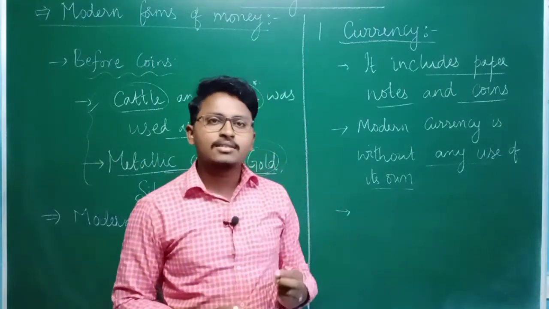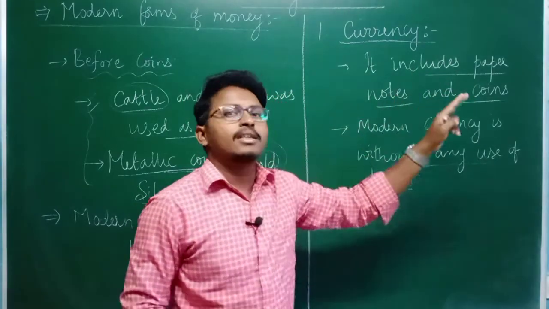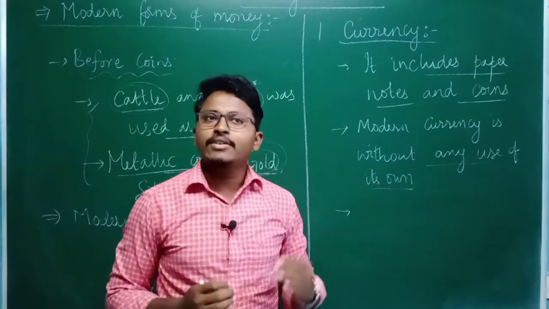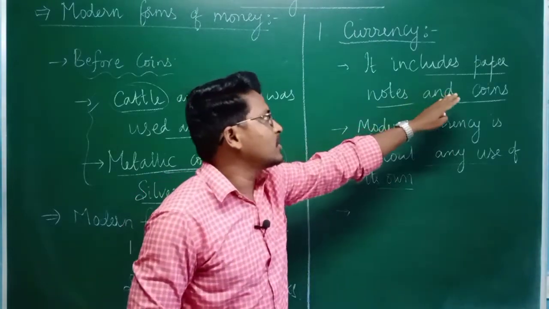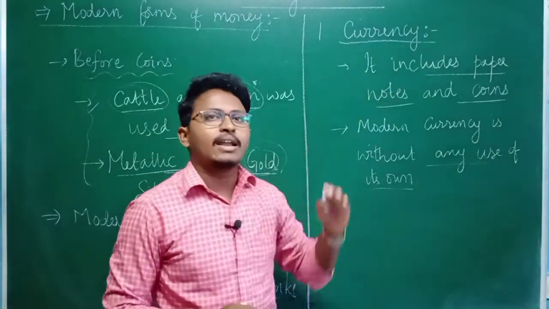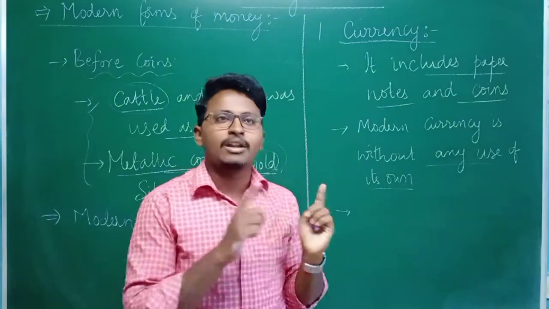But nowadays, in the present situation, paper notes and coins are just used as a medium of exchange. We don't have any other use for paper notes as well as coins. But still, these two things are accepted as a medium of exchange. So why are they accepted as a medium of exchange?